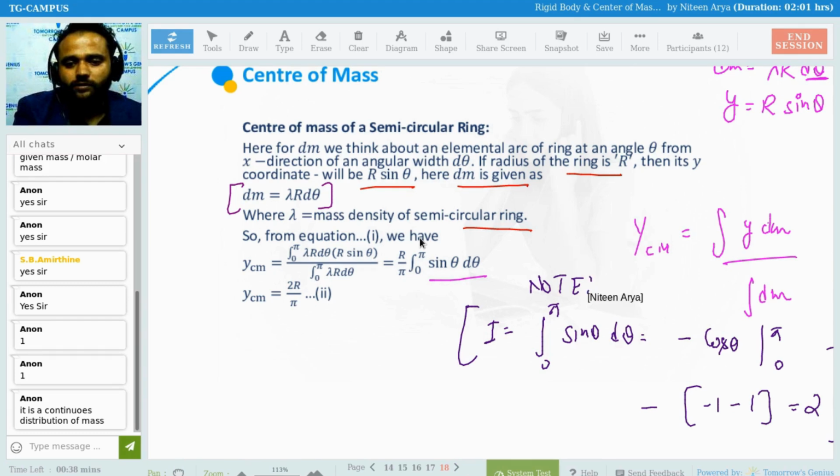So the integral from 0 to pi of sine theta d theta is 2. If I put cos theta here, it is going to be 0, because the integral of cos theta gives sine theta, and at 0 or pi the value of sine is 0. So y center of mass for a semicircular ring is 2r by pi. Simple. Clear everyone?